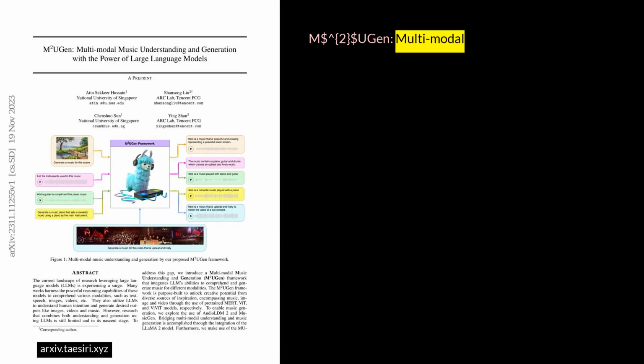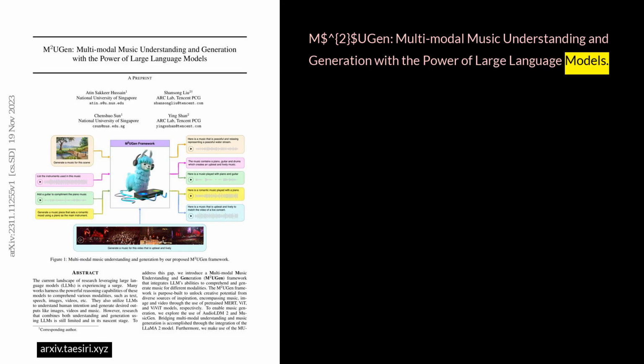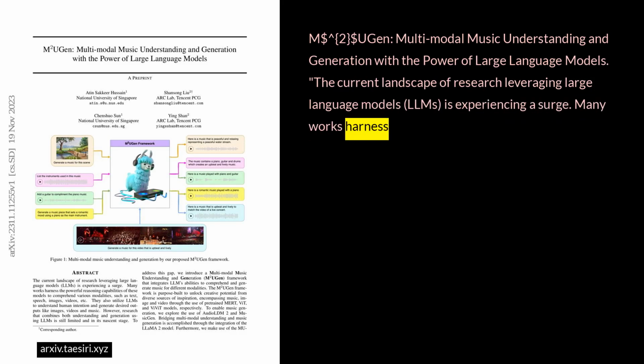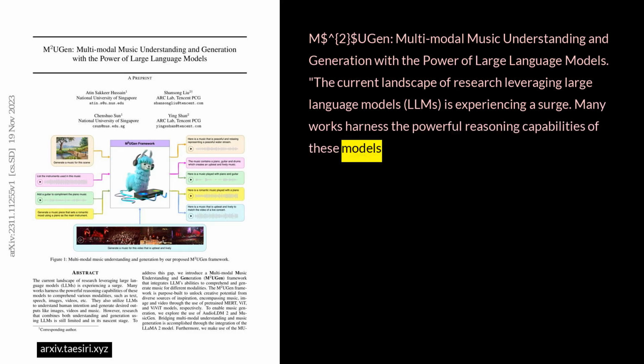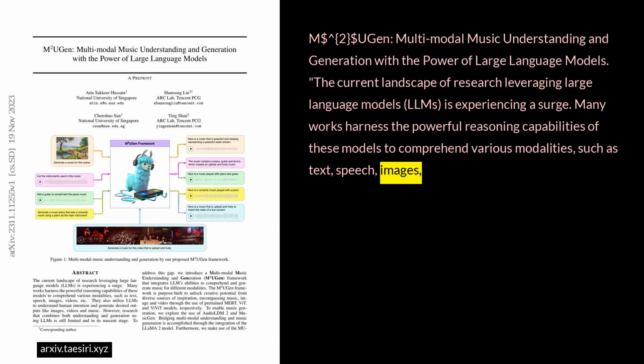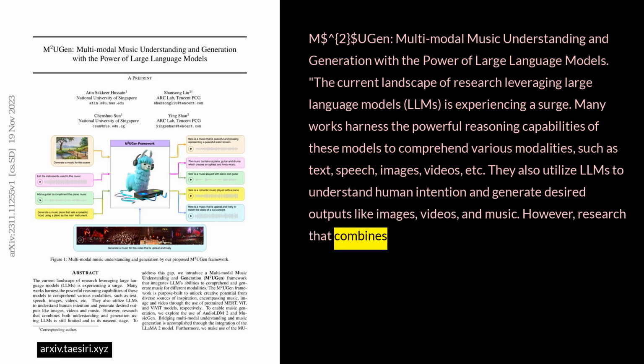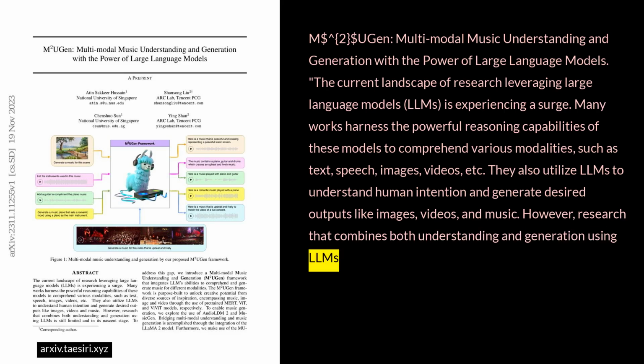M2UGen, multimodal music understanding and generation with the power of large language models. The current landscape of research leveraging large language models, LLMs, is experiencing a surge. Many works harness the powerful reasoning capabilities of these models to comprehend various modalities, such as text, speech, images, videos, etc. They also utilize LLMs to understand human intention and generate desired outputs like images, videos, and music. However, research that combines both understanding and generation using LLMs is still limited and in its nascent stage.